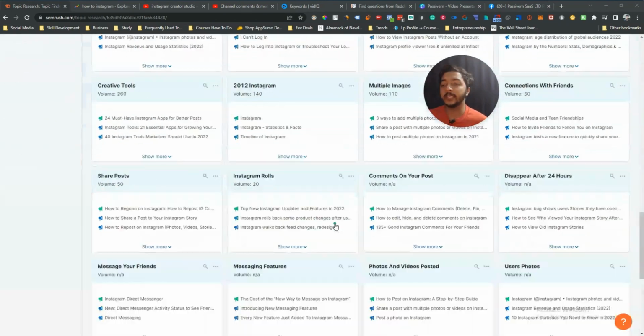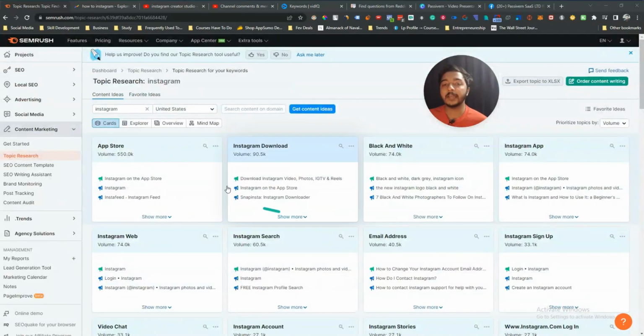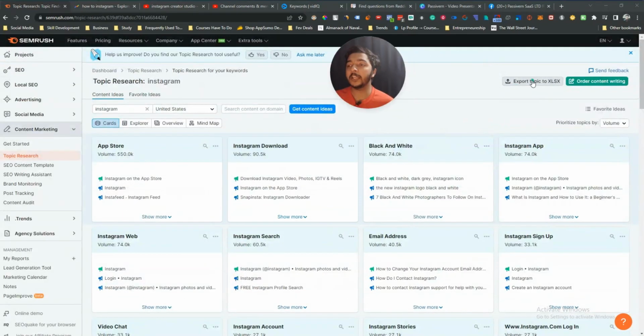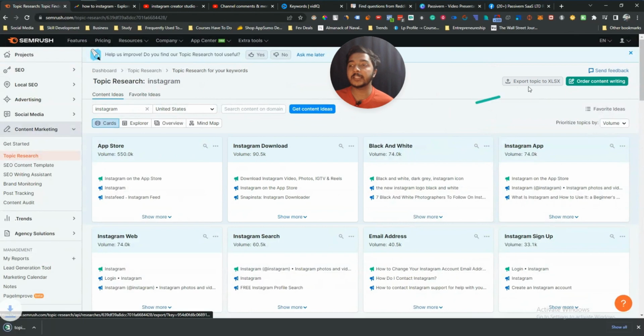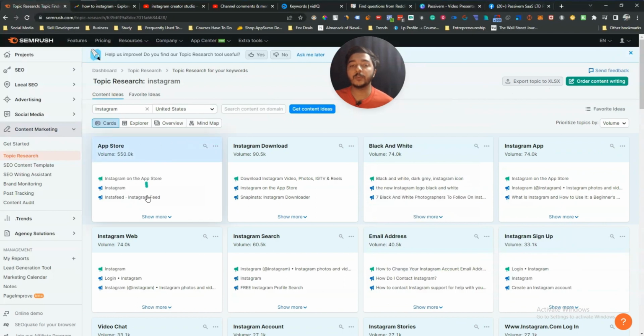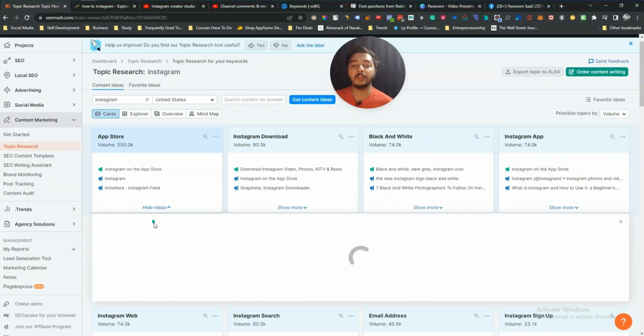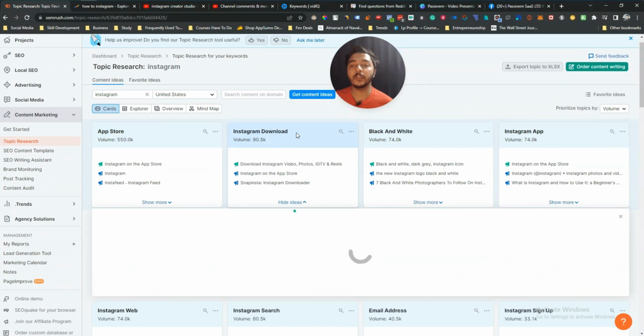See, it has generated a lot of content ideas, and as you can see from here you can export the content ideas. Just click here, export topic to XLSX, and then all the content ideas will be exported. A lot of content ideas are available here. See, if you click here show more, then it will generate more content ideas for you. Just wait some time and then I'll show you.